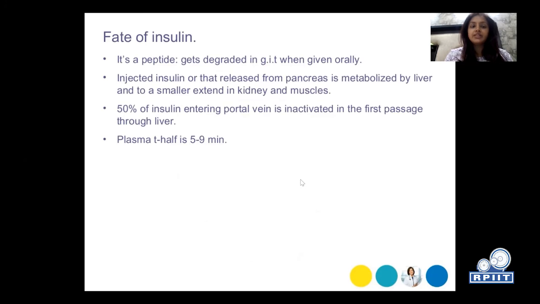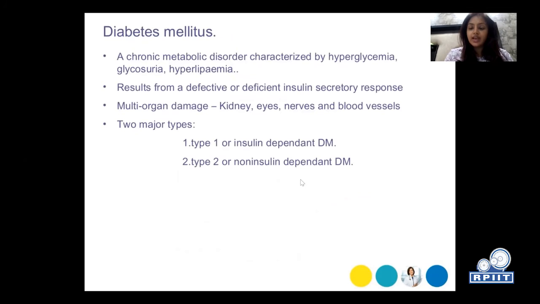Fate of insulin: it's a peptide, that means it gets degraded in the GIT when given orally. Injected insulin or that released from pancreas is metabolized by liver and to a smaller extent in kidney and muscles. 50% of insulin entering portal vein is inactivated in the first passage through liver, and plasma half-life is 5 to 9 minutes. So what is diabetes mellitus?